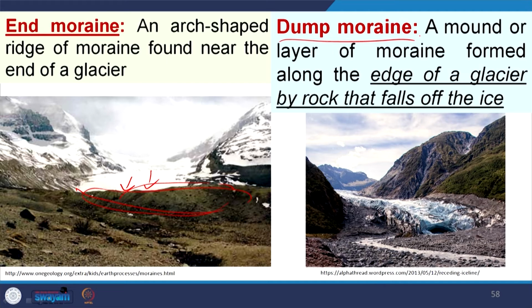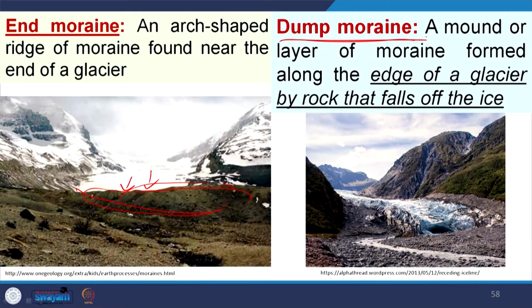Say an ice valley glacier is moving, on which the valley bedrocks are eroding, and their blocks are also falling within that ice. If these blocks, due to movement of the glacier, are moved apart or fall off the glacier to the side and form this moraine, that is called dump moraine. So, it is a special kind of lateral moraine.